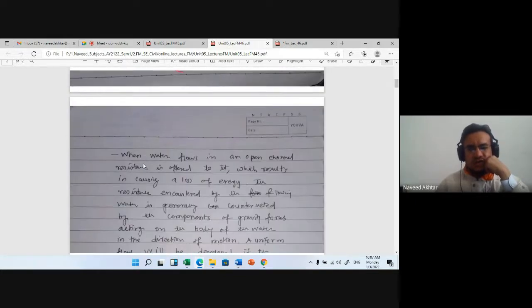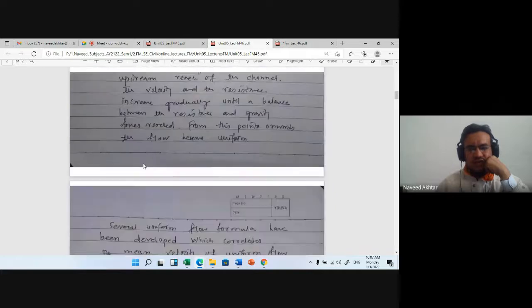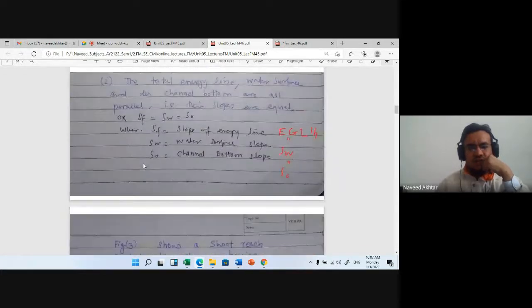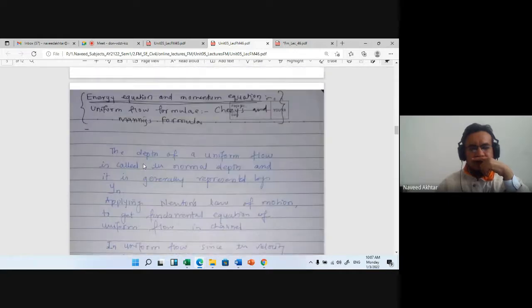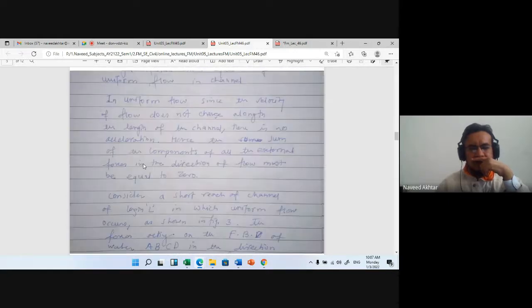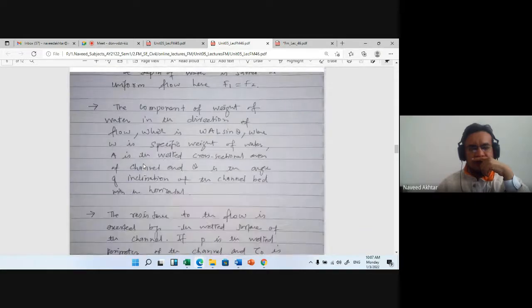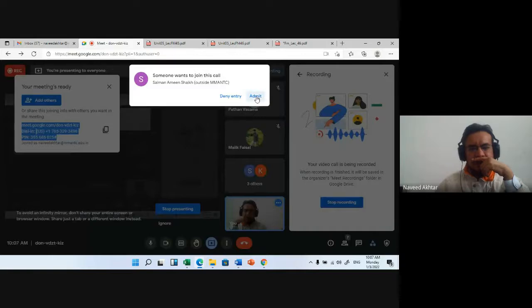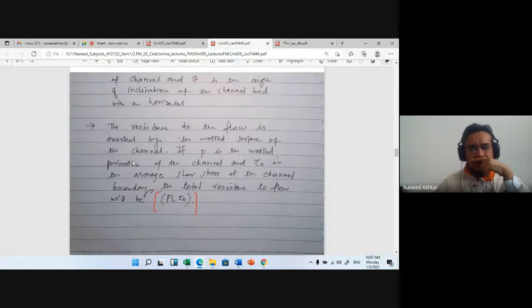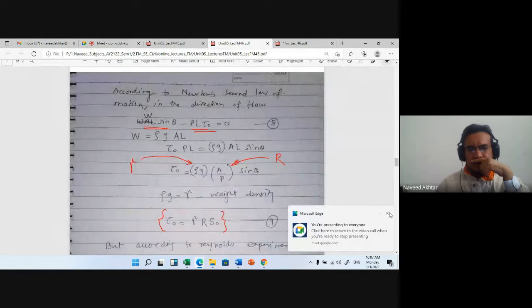We have also seen Chezy's formula and Manning's formula for finding the velocity in open channel flow. All of these we covered in the previous lecture.